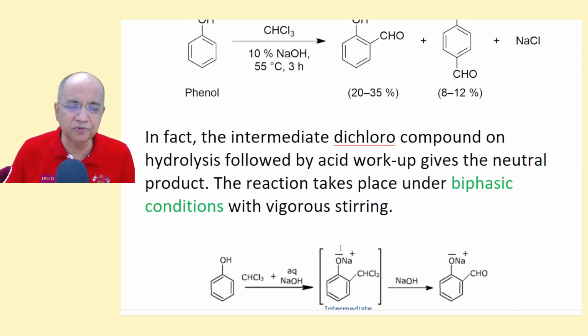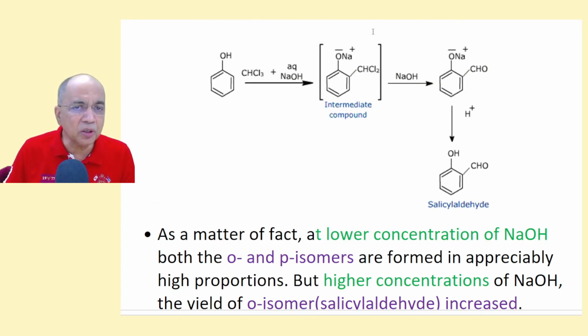That's good enough. Now the actual process was that the phenoxide ion was first prepared, and then chloroform was added. First phenoxide was prepared by adding phenol to excess alkali.